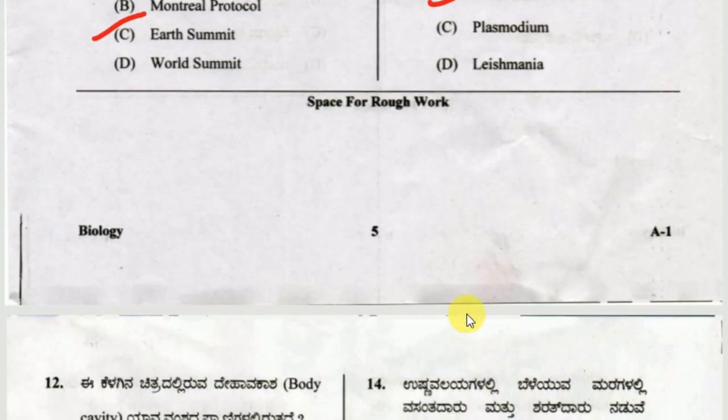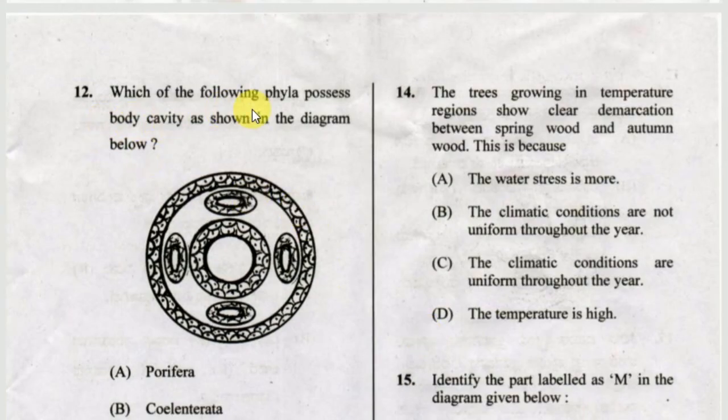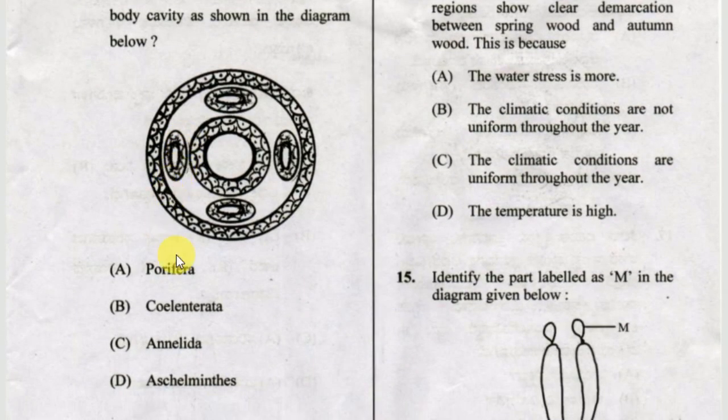Next one, which of the following phyla possess a body cavity as shown in the diagram below? Option A Porifera, option B Coelenterata, option C Annelida, option D Aschelminthes. The correct answer is option D.